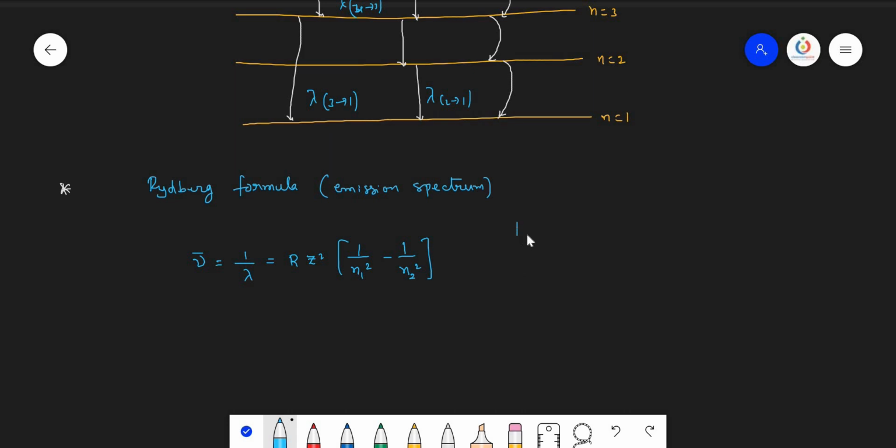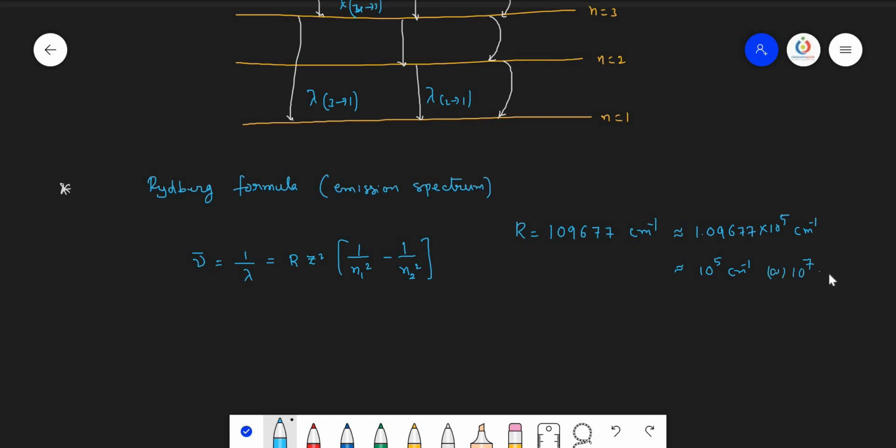This is the Rydberg formula, where R is the Rydberg constant, whose value is 109,677 per centimeter, which can be written as 1.09677 into 10 power 5 per centimeter. Now this is approximately equal to 10 power 5 per centimeter. Every time this entire value need not be taken while solving the problem, because 1.09 is approximately 1, so we shall get an answer that is also very close.